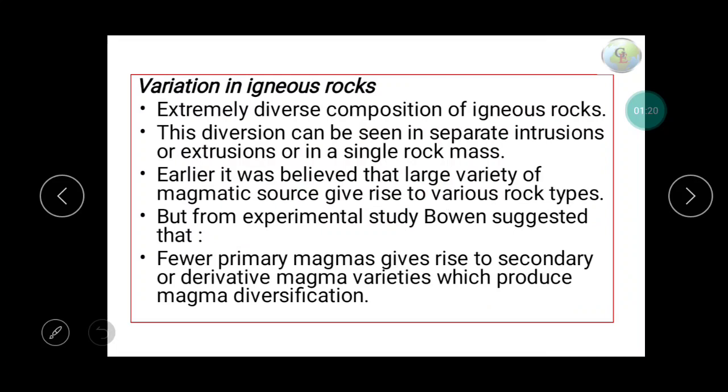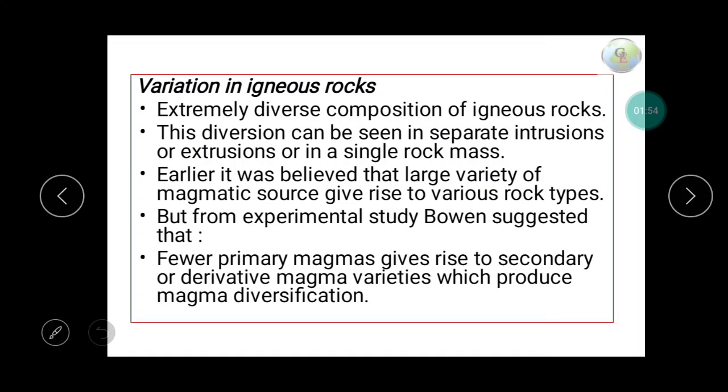What is written here? Extremely diverse composition of igneous rock is the evidence for differentiation. This diversification can be seen in separate intrusions, extrusions, or in a single rock. So the diversity of rocks can be found in a single intrusion, extrusion, or a single rock. Even in a single rock we can find different minerals composed of different parts of the rock, so there are chemically different parts of the rock.